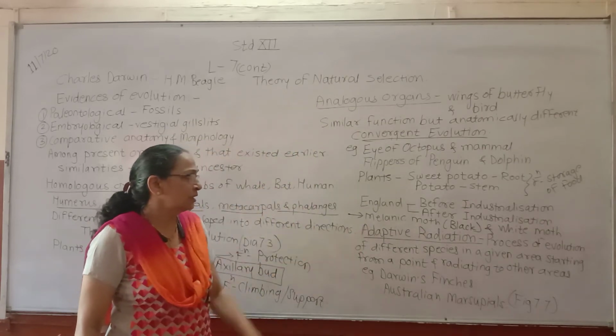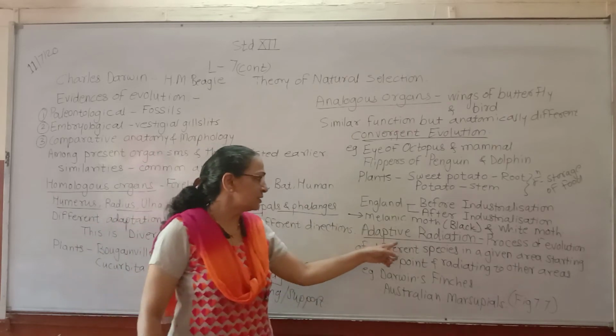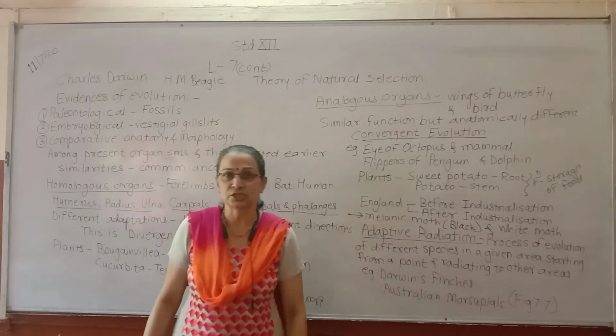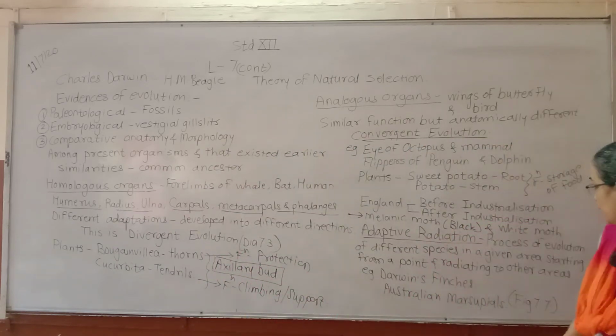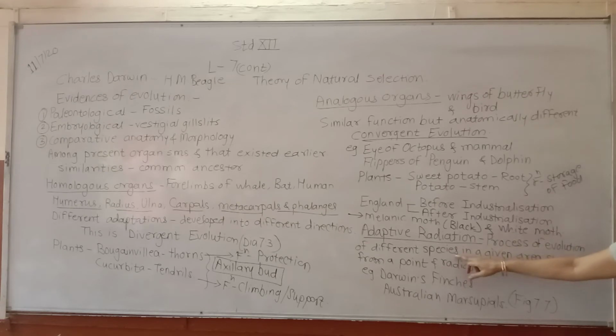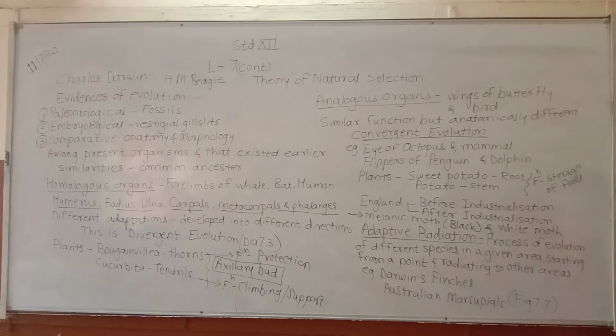Now one more term we have to see, that is adaptive radiation. We can say that this is a process of evolution of different species in a given area, starting from a point and radiating to other areas.